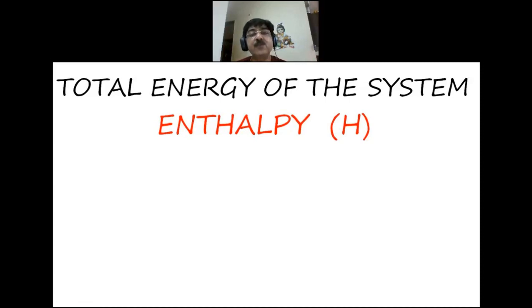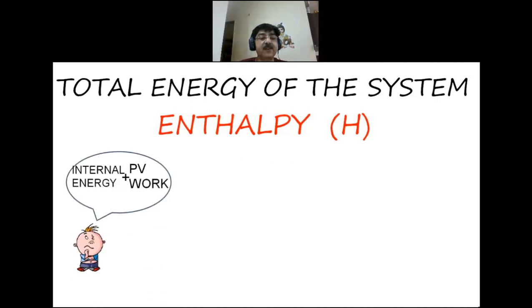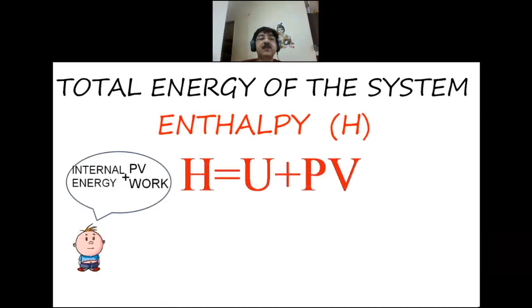Energy is of two kinds, kinetic energy and potential energy, and thus internal energy plus PV type of energy, that is pressure volume type of work. This amounts to the total energy of the system. Enthalpy H is U plus PV. Now, here we are introducing two more terms. Number one, U. This U is internal energy and PV is pressure volume type of energy.